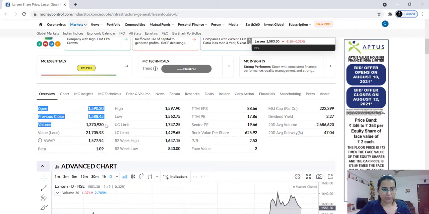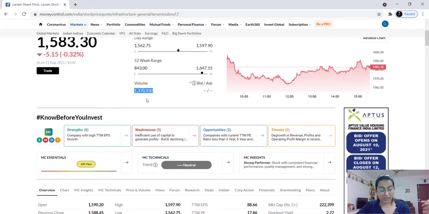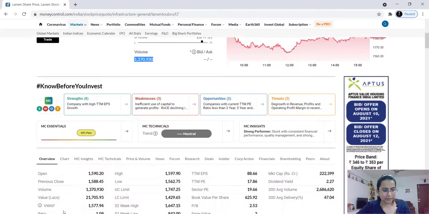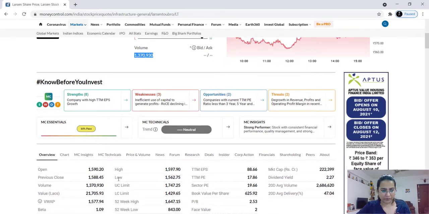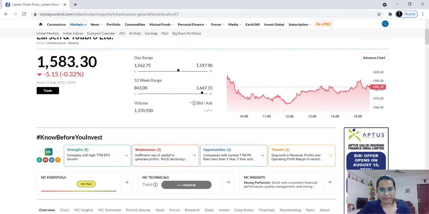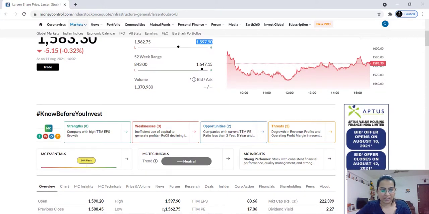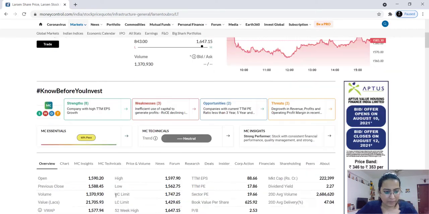Now volume, what is volume? We had already seen that the number of shares that have changed hands today is volume. This is value in lakhs, okay? Now this high is the same as what you have seen here. Today whatever high this particular share has touched, and low means the low price that this share has touched. Now this is UC limit and LC limit, so this is upper circuit limit and lower circuit limit.